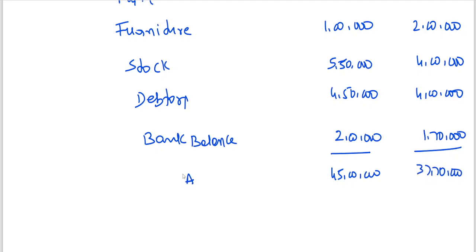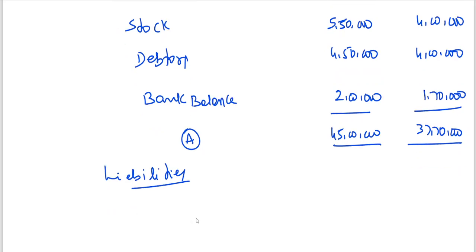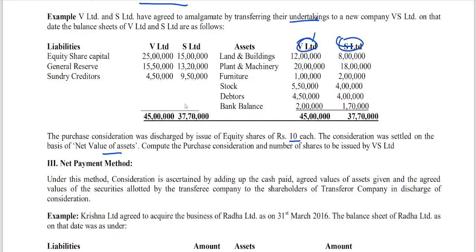This is total liabilities: we got sundry creditors, 4,50,000 and 9,50,000.